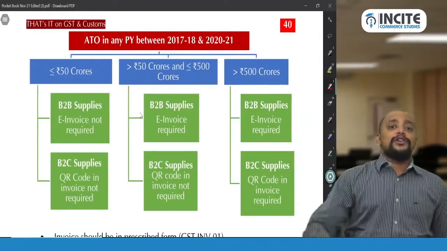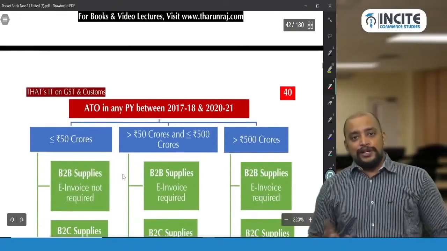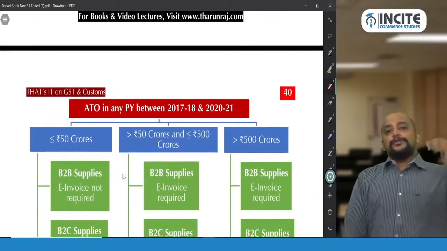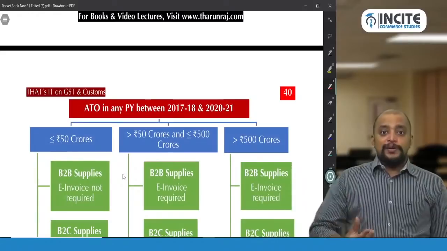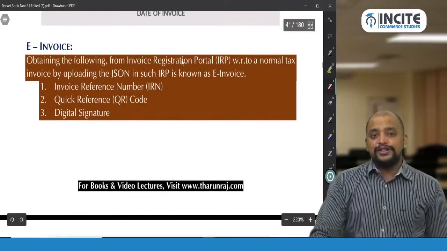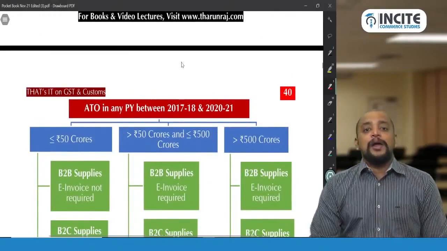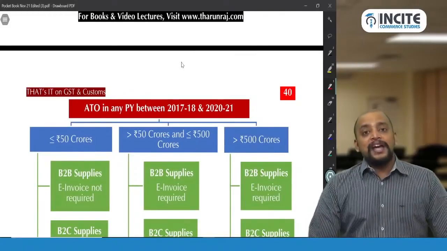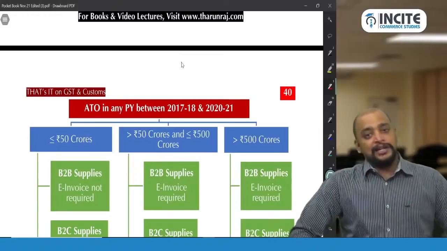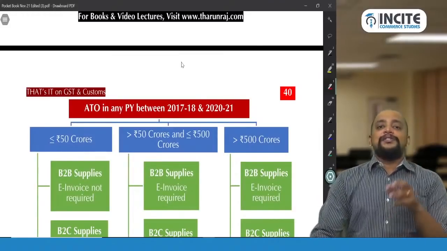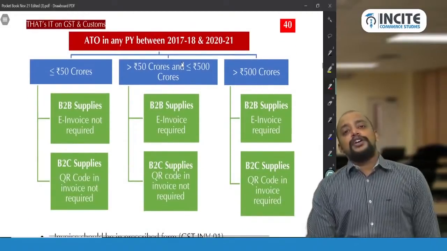B2B e-invoice, B2C QR code. But whatever QR code is there in an e-invoice is different from the dynamic QR code in a B2C invoice. Don't get confused between these two. For a B2B invoice, we require an e-invoice. For B2C, a dynamic QR code. But do we need to get this dynamic QR code from the invoice registration portal? No. Lots of software service providers, banks, financial institutions and payment gateways have developed dynamic QR code applications, and using them, they can put the QR code on the B2C invoice. So B2B e-invoice, B2C QR code in invoice.